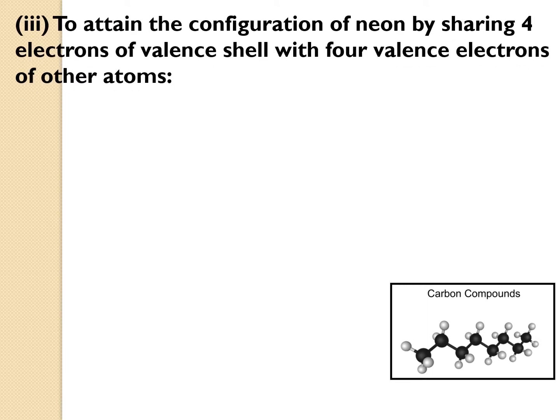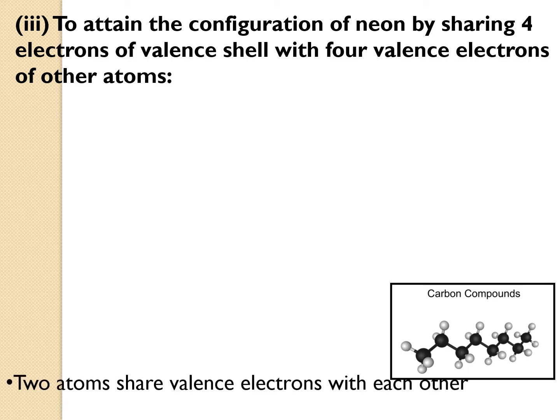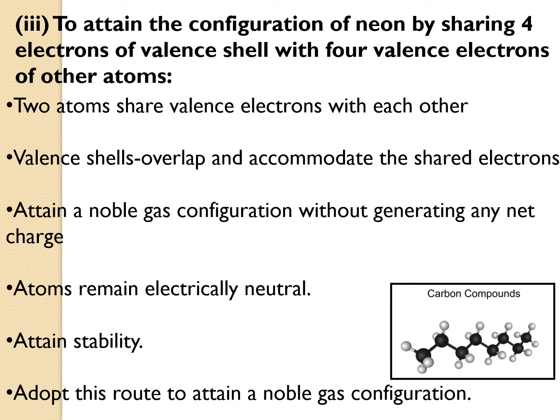The third step, to attain the configuration of neon by sharing 4 electrons of valence shell with 4 valence electrons of the other atom. Now what this carbon is doing, carbon is attaining the configuration of neon, but now instead of taking electrons, it is sharing electrons. So the two atoms share valence electrons with each other. There are two atoms of carbon or different elements coming together and they are sharing the electrons.